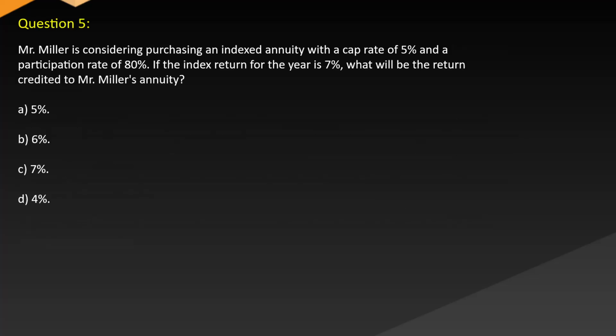Question 5. Mr. Miller is considering purchasing an indexed annuity with a cap rate of 5% and a participation rate of 80%. If the index return for the year is 7%, what will be the return credited to Mr. Miller's annuity? A. 5%, B. 6%, C. 7%, D. 4%.